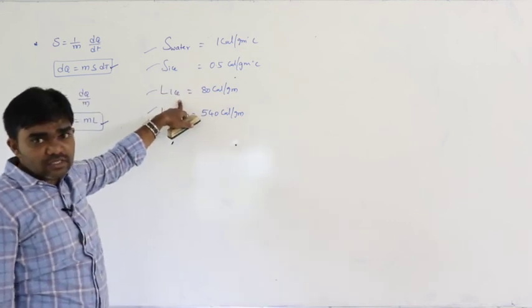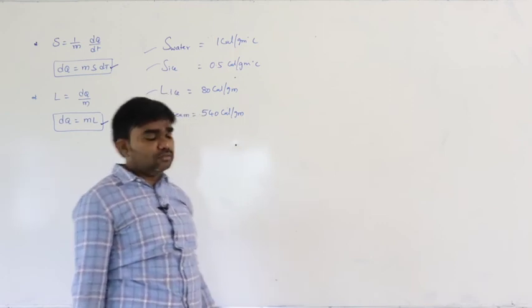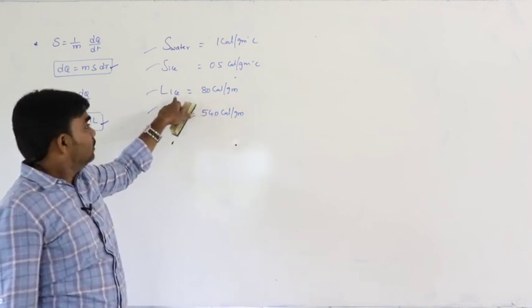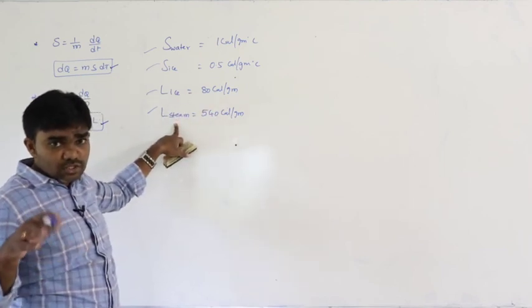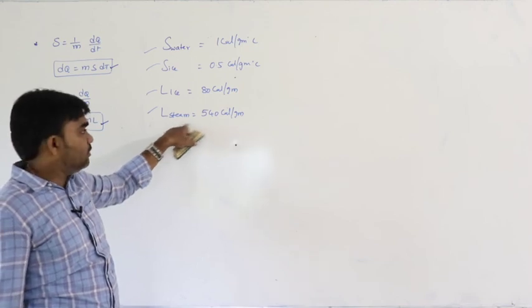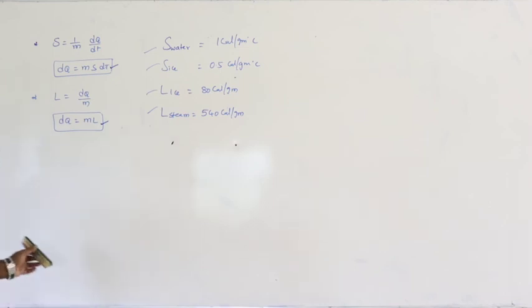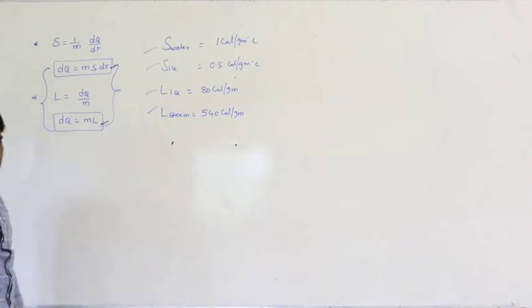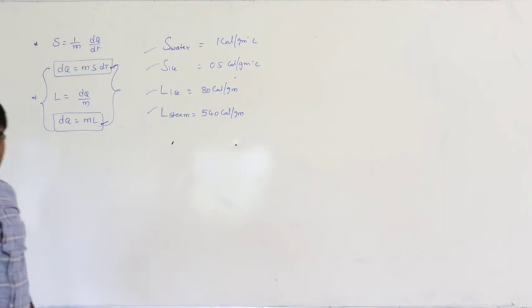Next, what is latent heat of ice? Latent heat is to convert ice to water or water to ice at constant temperature. To convert water to ice or ice to water at constant temperature, the amount of heat energy required is 80. To convert water to steam or steam to water at constant temperature, the amount of heat energy required is 540. So these are the values you must remember, and these are the only two formulas. To do any problem in this chapter, only these two formulas will be useful: dq is equal to m s dt and dq is equal to m L.